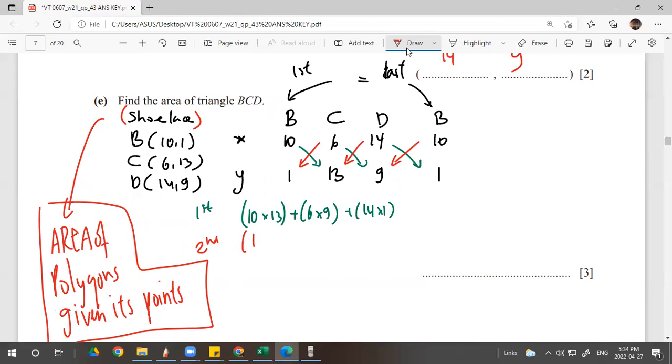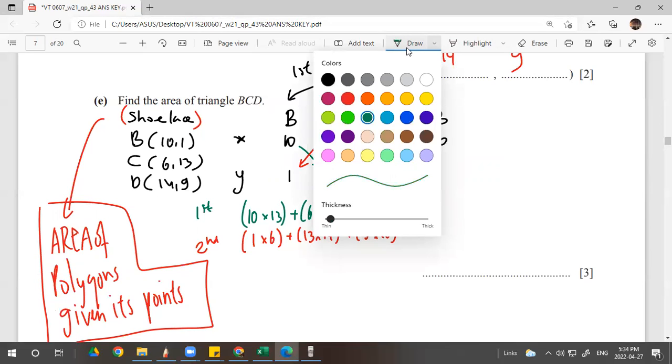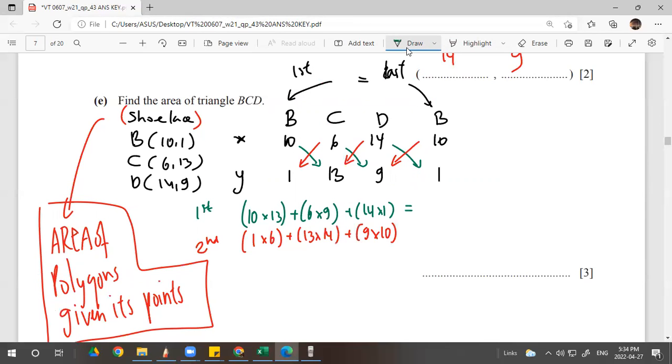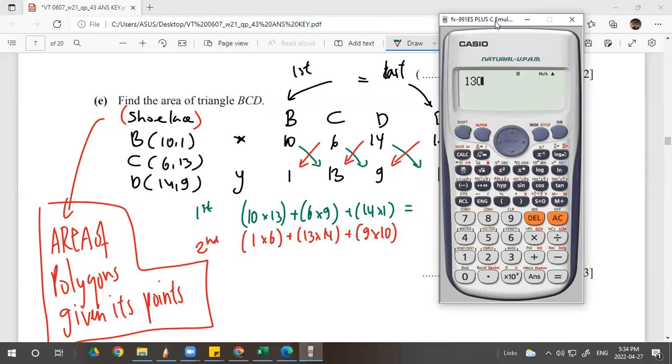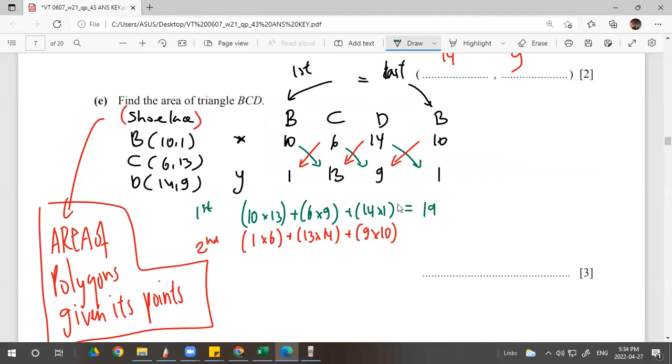6 times 1 or 1 times 6, up to you. 13 times 14 or 14 times 13, up to you. In my preference, I do bottom and go up. So 9 times 10, right? And then you get the first answer: you need to calculate 130, right? 13 times 10 plus 54 plus 14, 198.